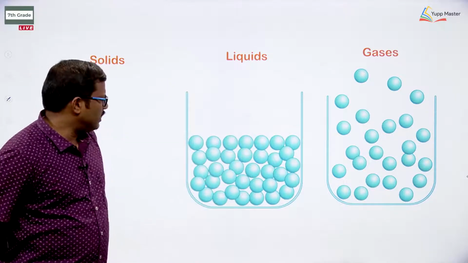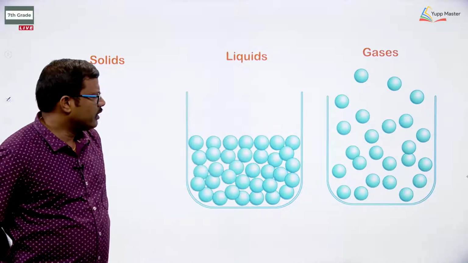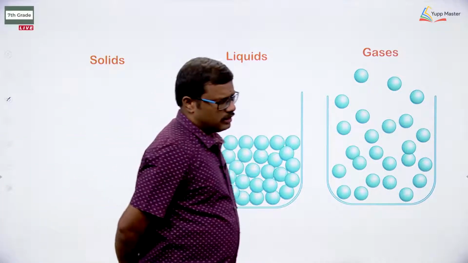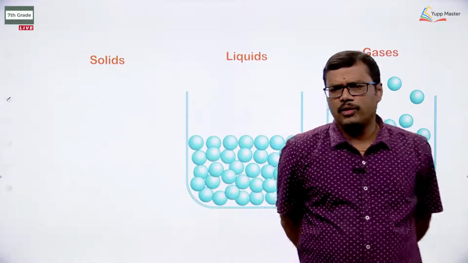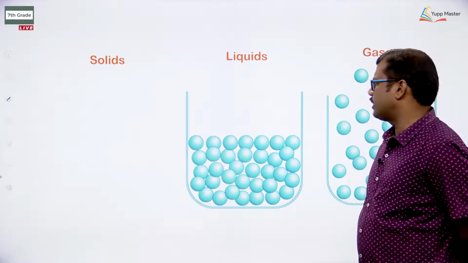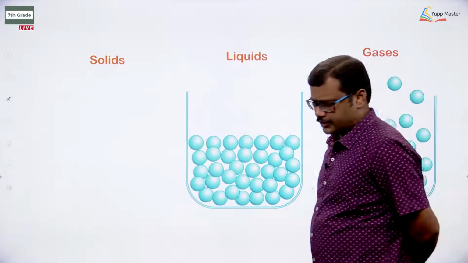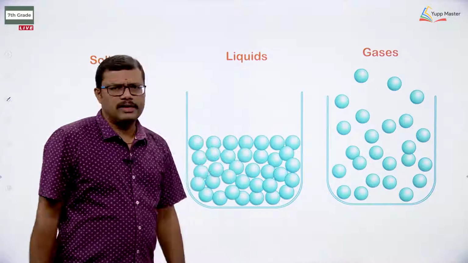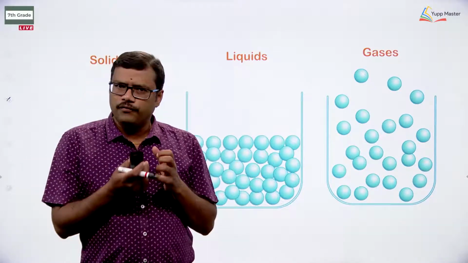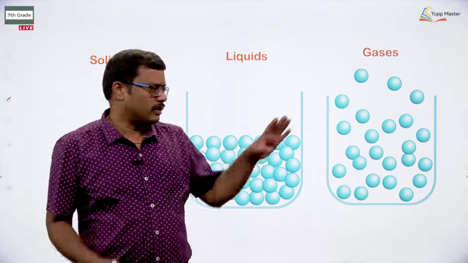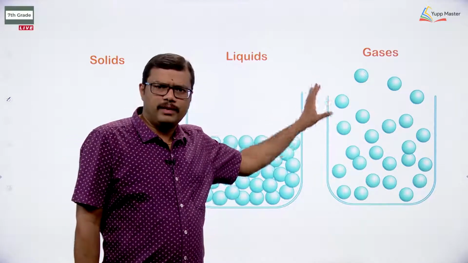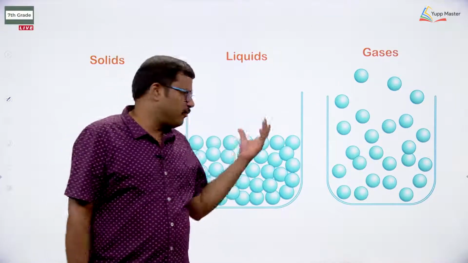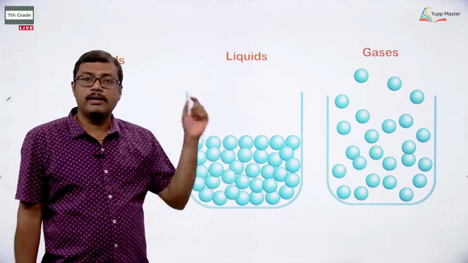And let us observe a liquid in a container. The particles are arranged in a loose manner, but of course they are a little closer compared with those of gases. When you observe the space between the particles, very little space is present compared with gases, though there is still some space available between the particles of the liquid. So the particles of liquid can move freely but not independently. Gaseous particles can move freely and independently because the separation of the particles is very large, okay. But in the case of liquid, the particles can move freely but not independently.